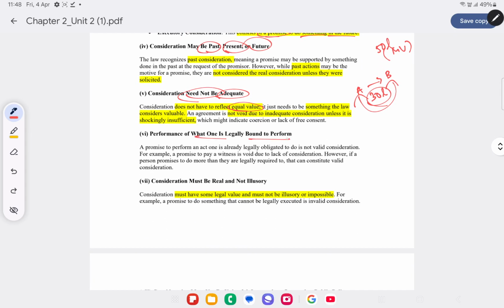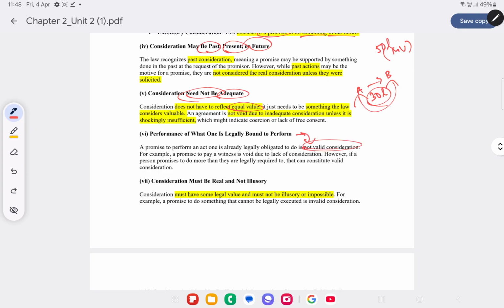Performance of what one is legally bound to perform. What do you mean by consideration? It's nothing but a legal obligation of a party. Okay, so let us look at this point again. Performance of what one is legally bound to perform is not a valid consideration.